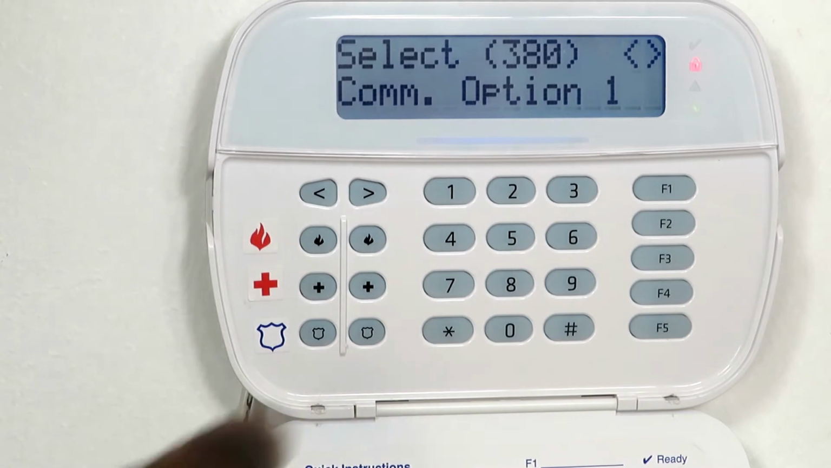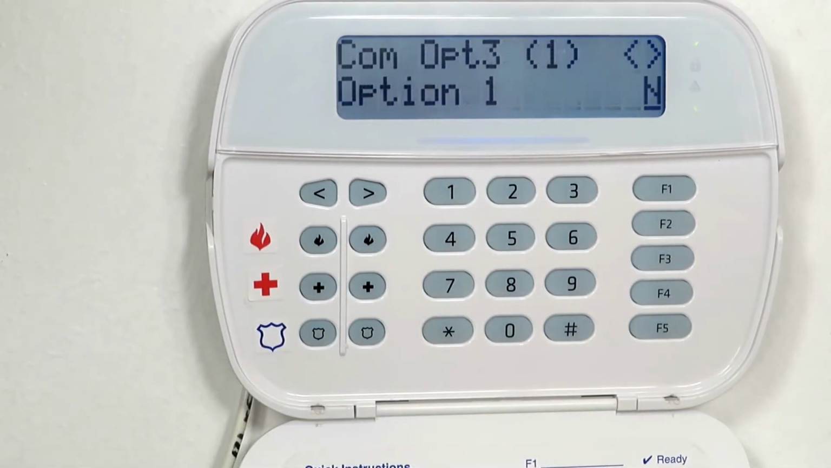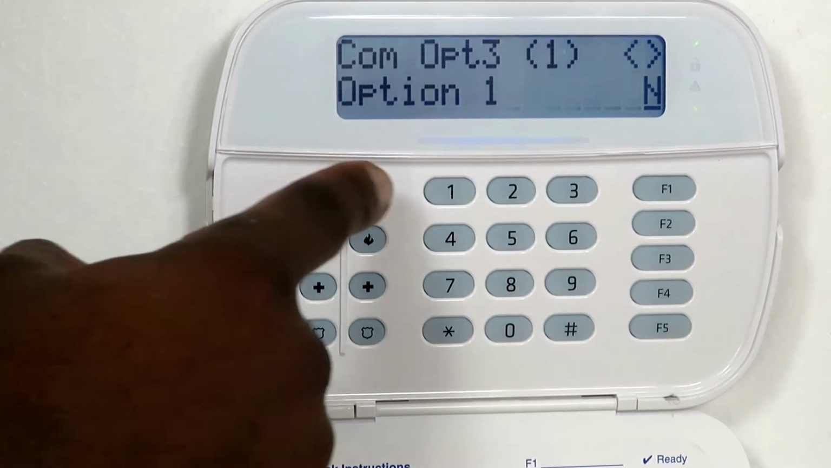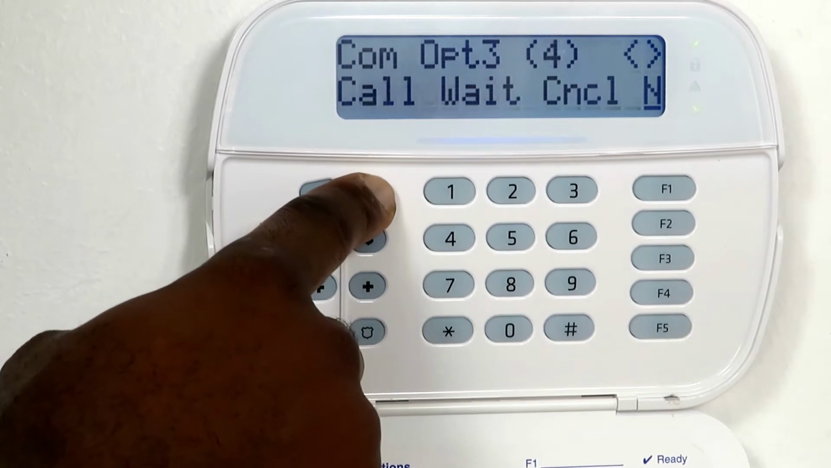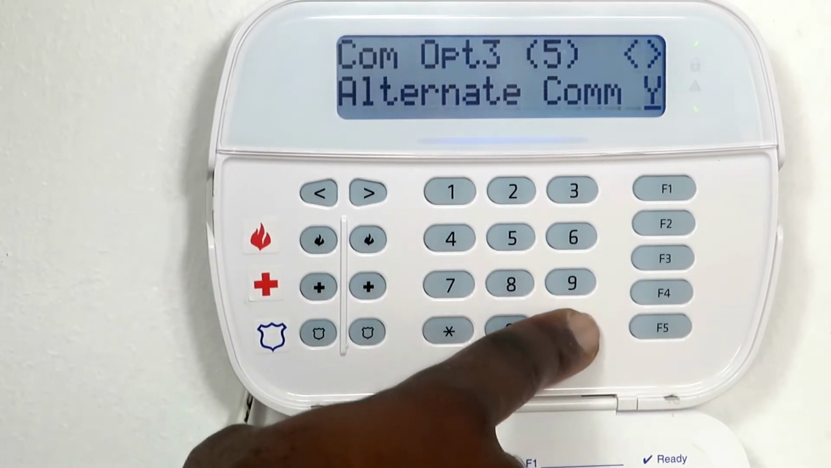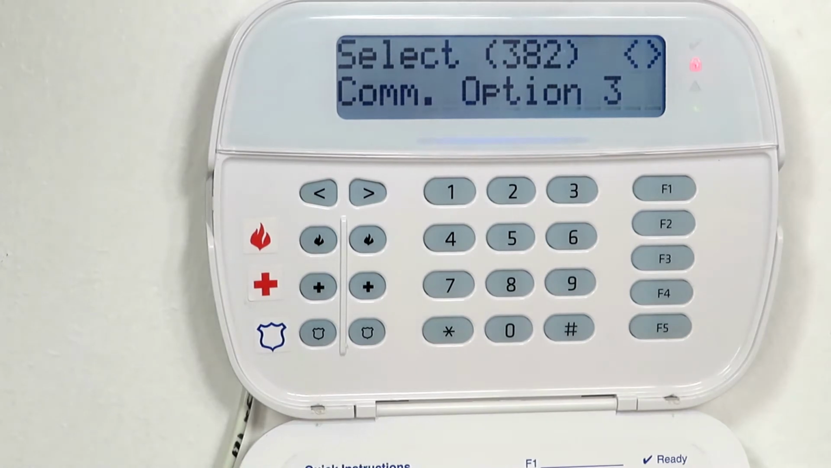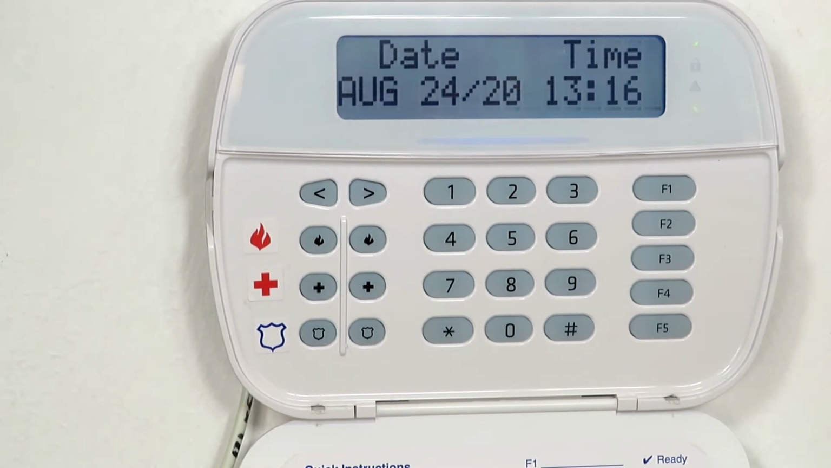Enter 382 and enable the alternate communicator by using the arrow keys until you get to option 5, and then press the asterisk key. Make sure Y appears, meaning it's enabled. Press the hash key twice to go out of programming mode. Settings are programmed. Reset the whole system by switching off power, AC and battery, and switching it on again for the settings to take effect.